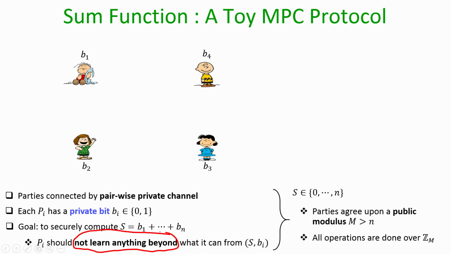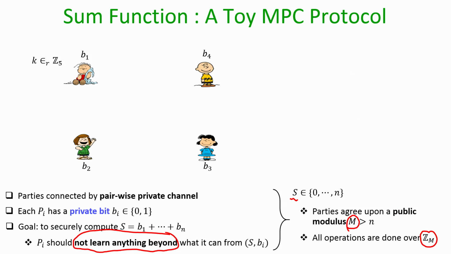Right. So, since the sum is going to be a value in the range 0 to n, the parties will agree upon some public modulus capital M. Agree upon means the protocol will be designed in such a way that all the operations will be performed modulo M, in Z_M. That means, it will be ensured that all the values computed in the protocol lie in the range 0 to M minus 1, and M is strictly greater than n. That is what we mean by parties agreeing upon this public modulus.